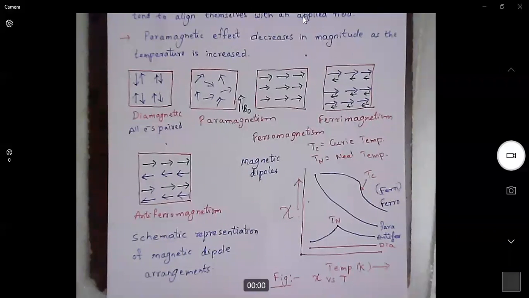So it is the temperature at which an antiferromagnetic material starts behaving like a paramagnetic material. Please understand this graph. In competitive exams, they will directly give this graph and ask you to identify either Tc or Tn, or which graph belongs to para or which graph belongs to dia, like that.